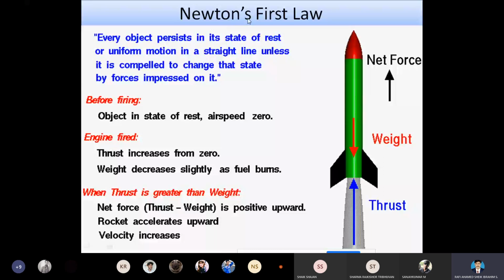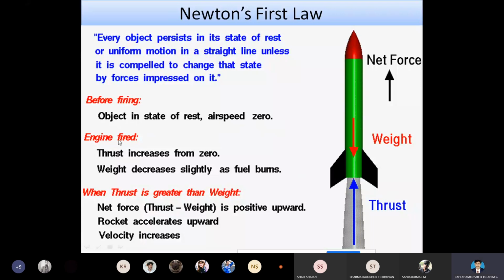To explain Newton's first law, here we have taken a spacecraft rocket. Before firing, we know that the object is in a state of rest. The airspeed is 0, the velocity is 0. There is no acceleration, so there will not be any displacement. When the object is at rest, it will remain at rest.